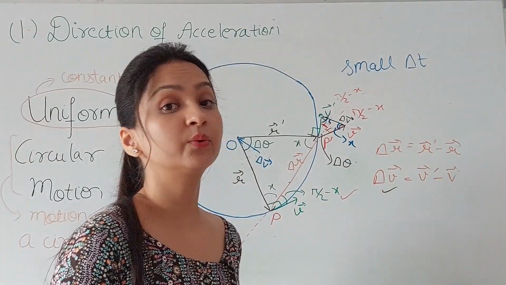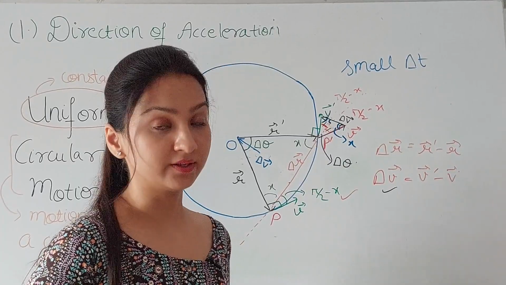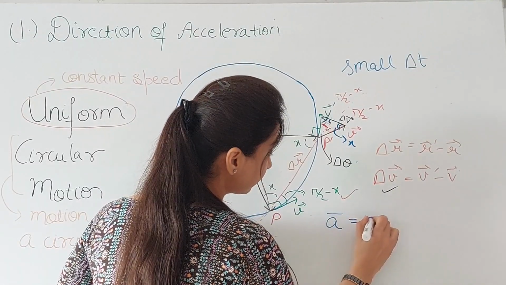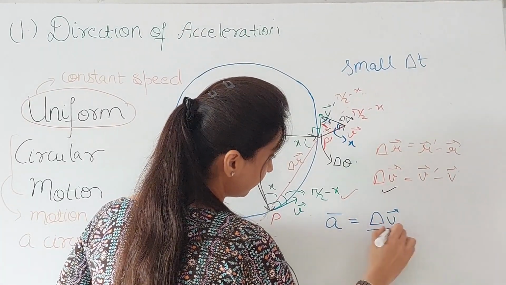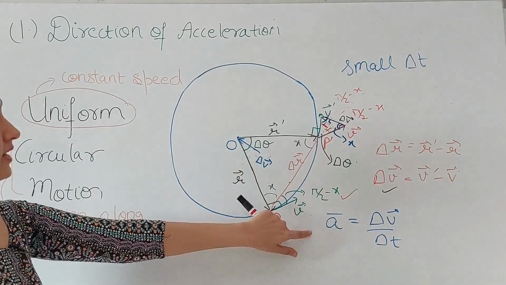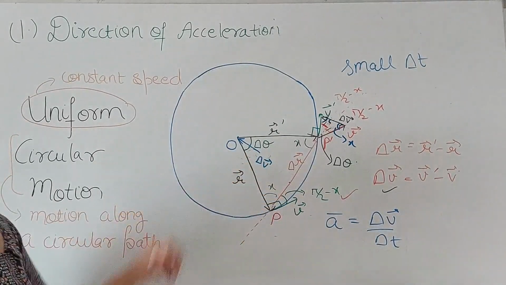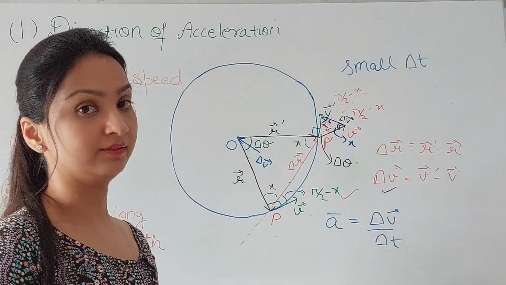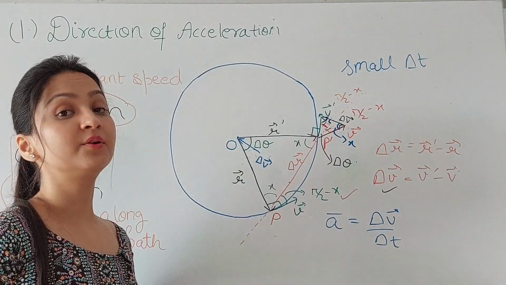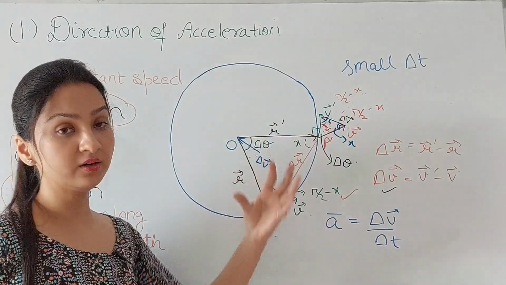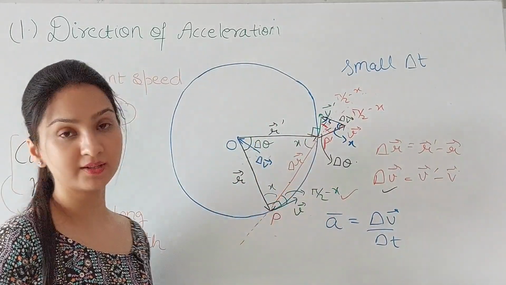So the results that we were obtaining did not change, which means that the average acceleration, which was delta v over delta t, the direction of this average acceleration is towards the center of the circle. So this means that the results did not change whether we took a longer time interval or a small time interval.